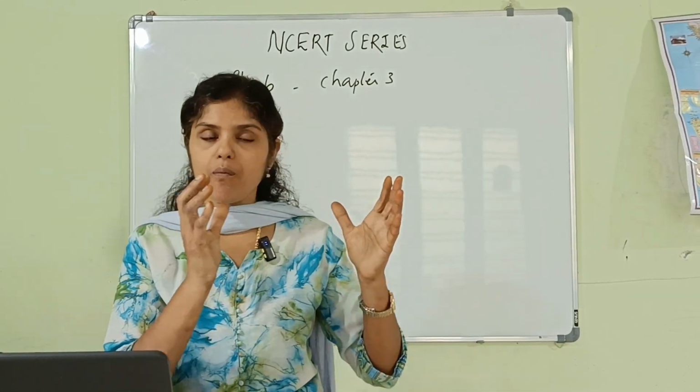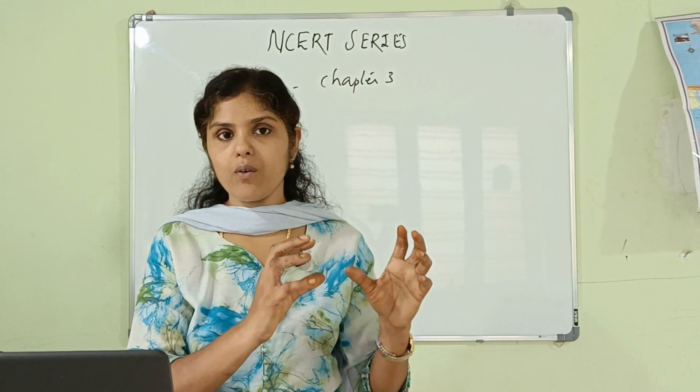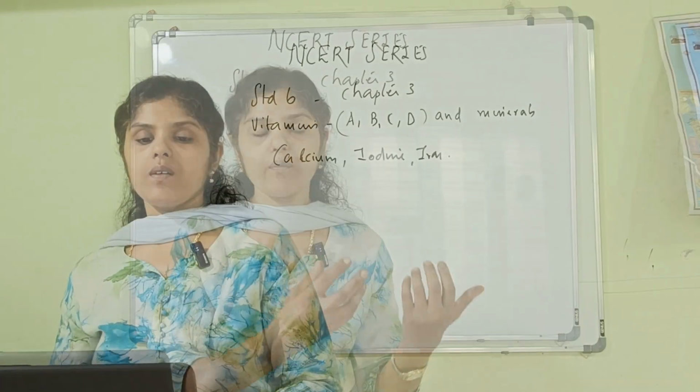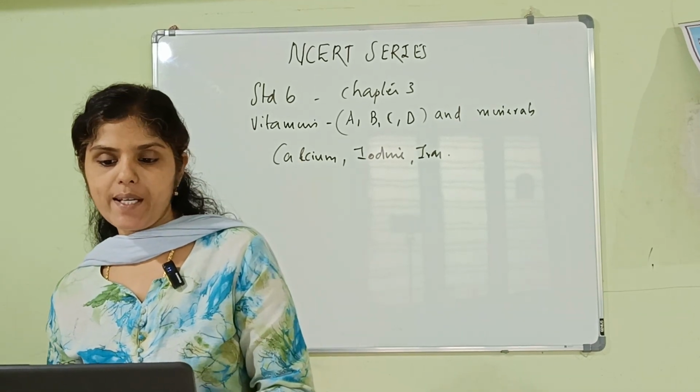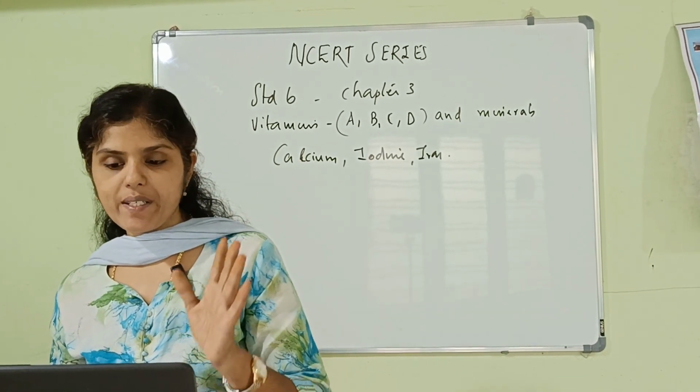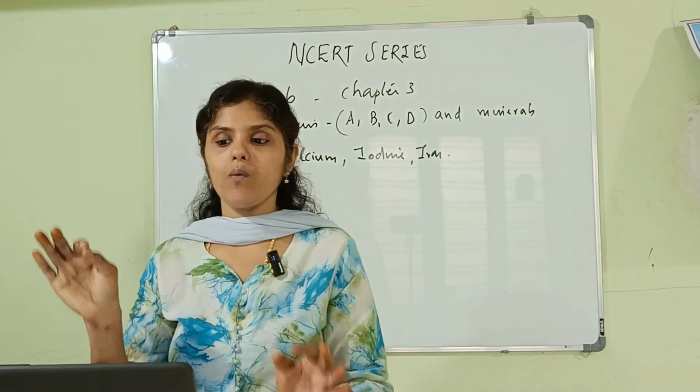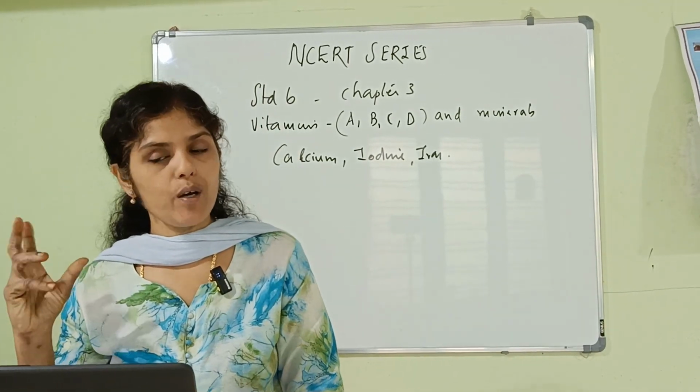So those vegetables which are rich in vitamin C lose it while they are cooked well. So moving to the next one, that is vitamins and minerals. We were discussing vitamins and minerals. Now we have to understand what is the importance of vitamins and minerals in our food.